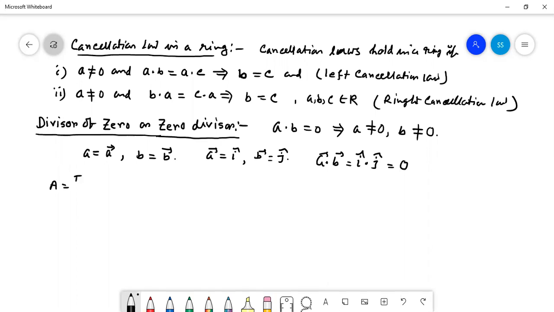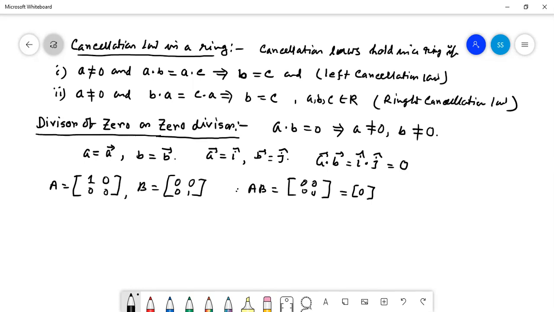Again, we shall consider one matrix A, 1 0 0 0. This matrix is a non-zero matrix. B is a non-zero matrix. What is the value of AB? 0 0 0 0. That is the matrix 0. So it is possible that both of them are non-zero, but the product of them is coming 0, isn't it? Then A is called the left divisor of 0 and B is called the right divisor of 0.